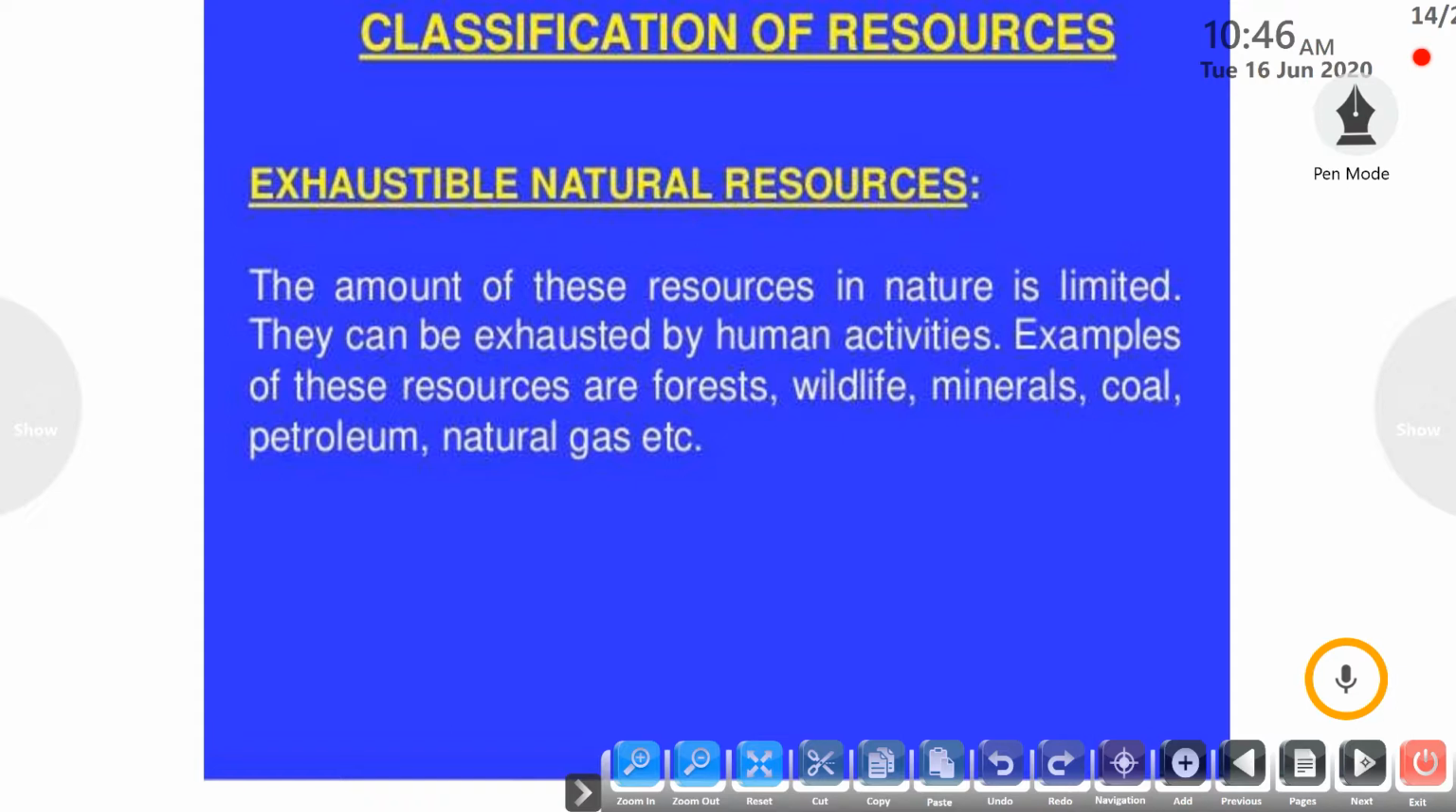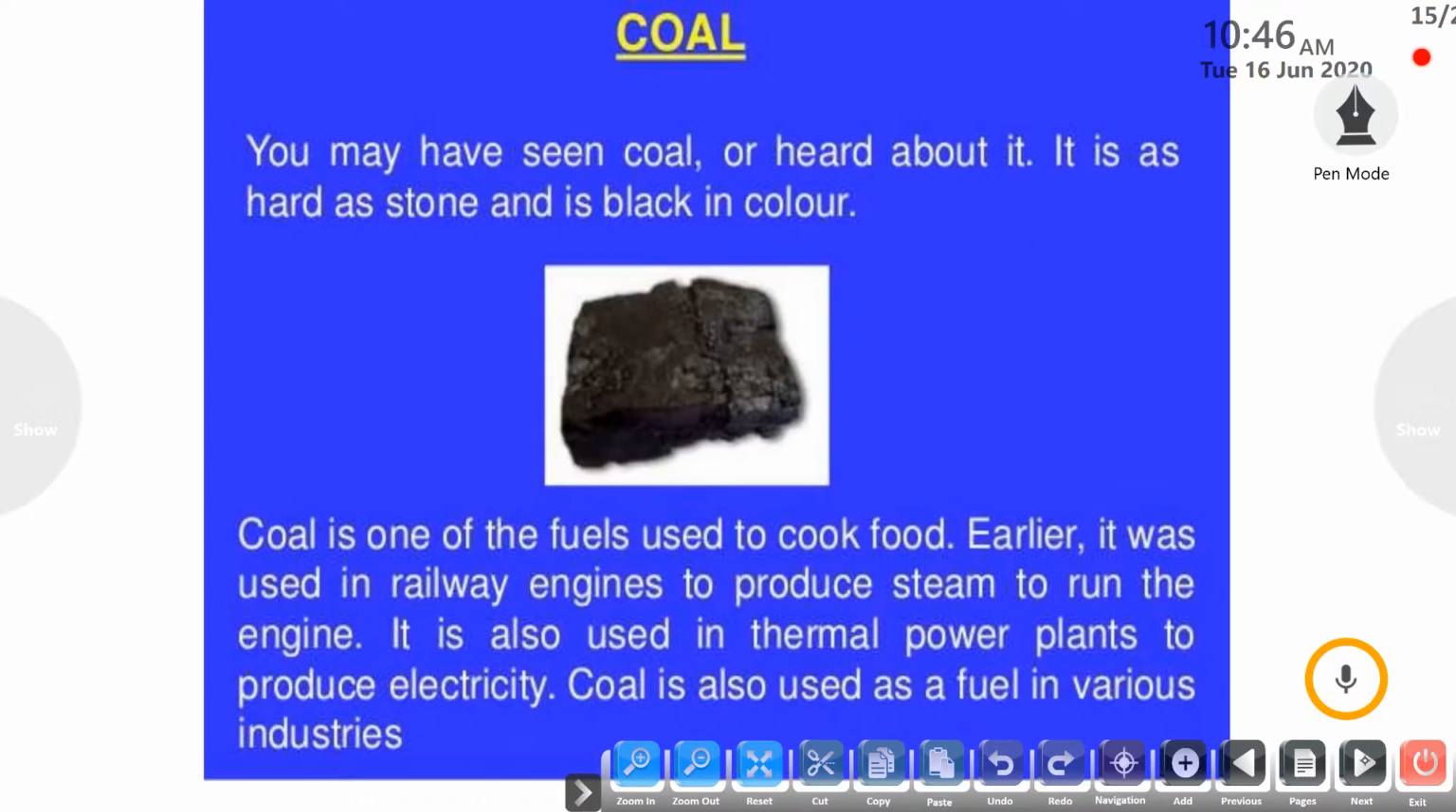Now among these, coal and petroleum are the most important resources as we use them in our daily life. So let's take one by one their importance, their history, how they are formed. First is coal. As you can see in the picture, it is a black colored stone which is hard in texture. Okay. So it is known as coal.